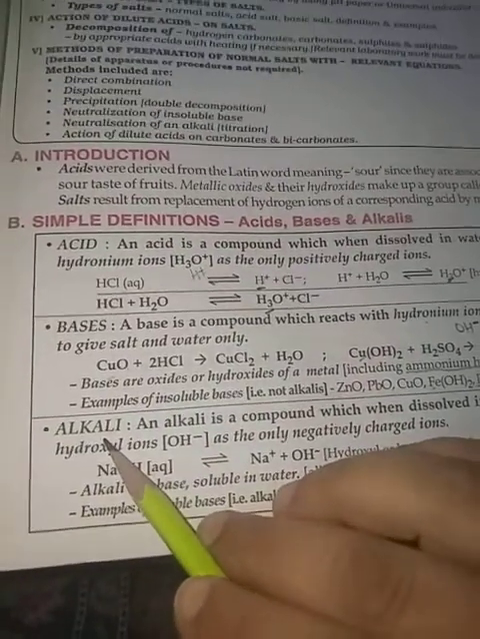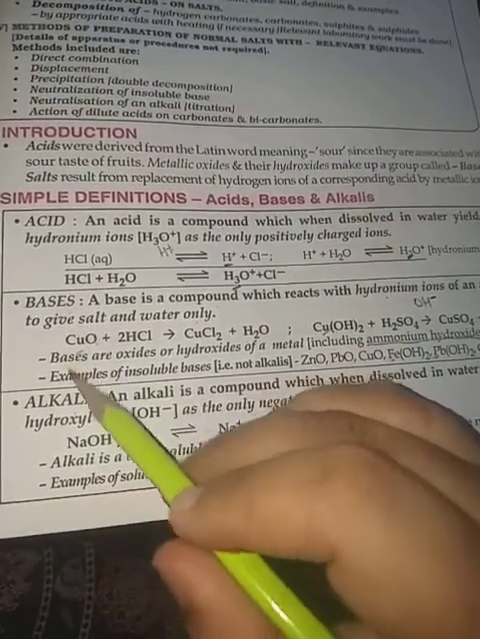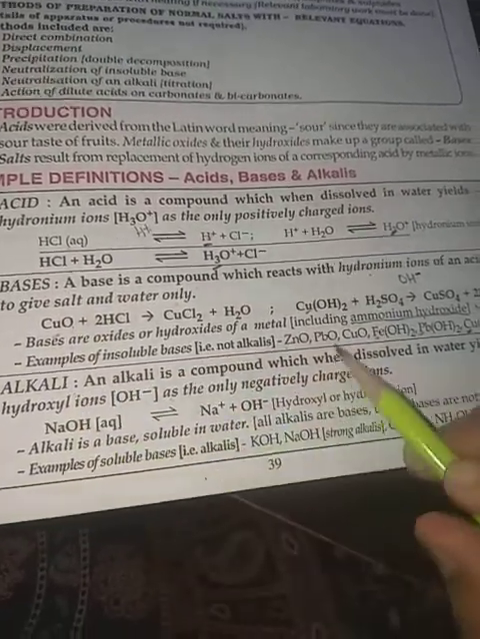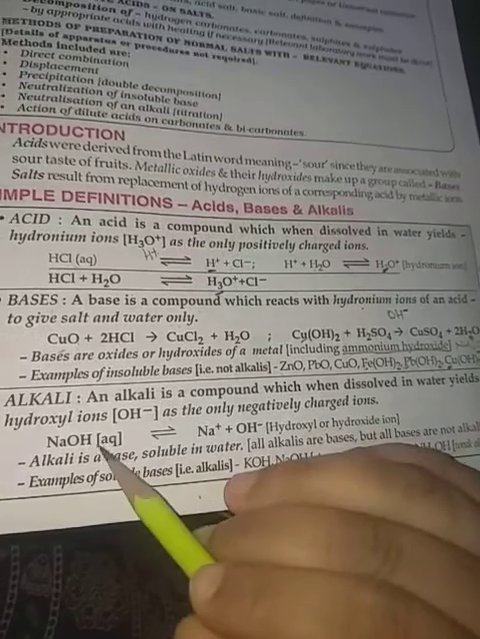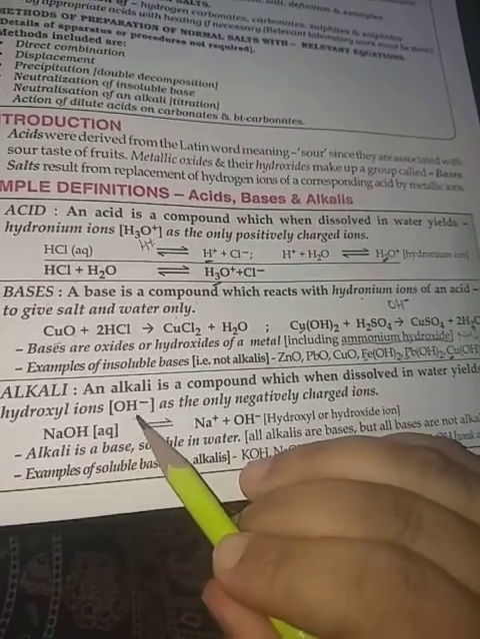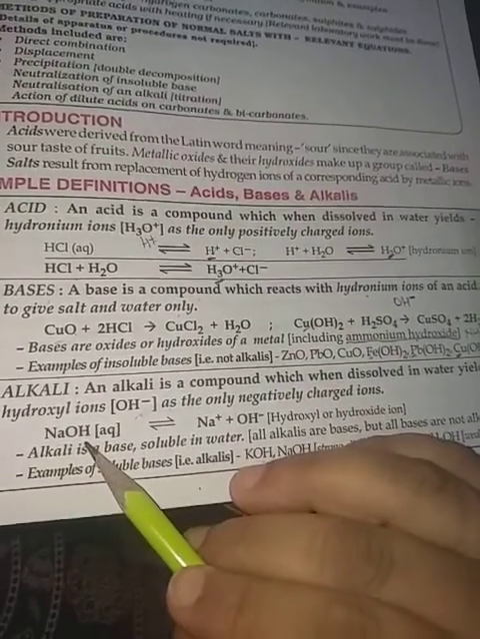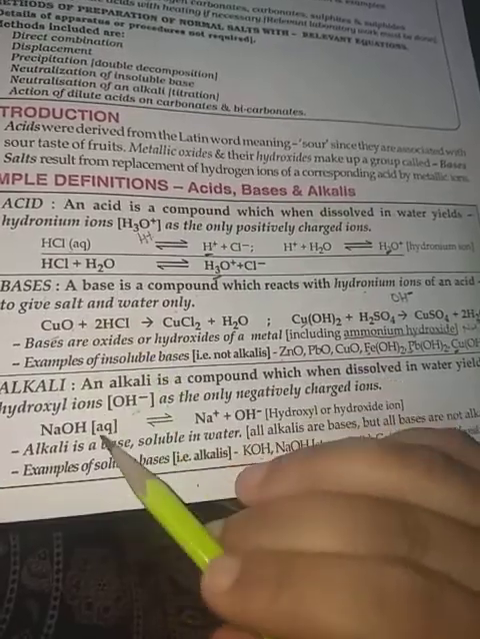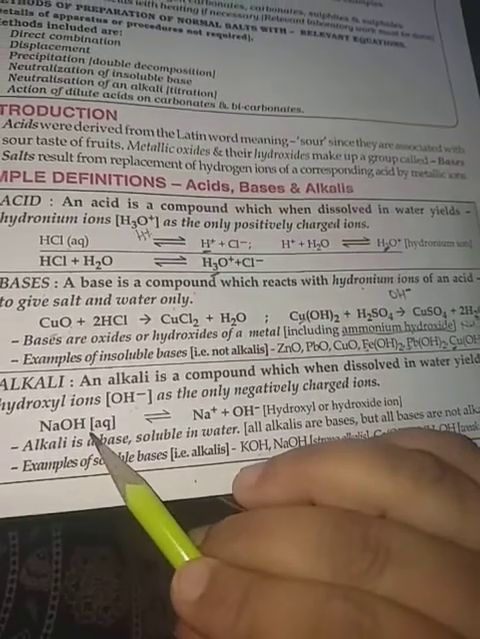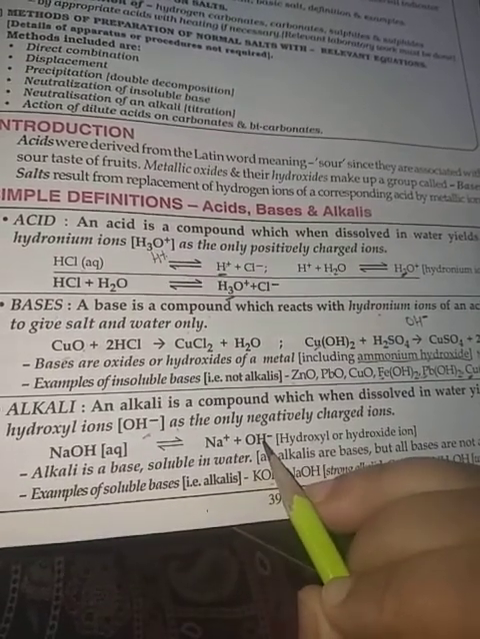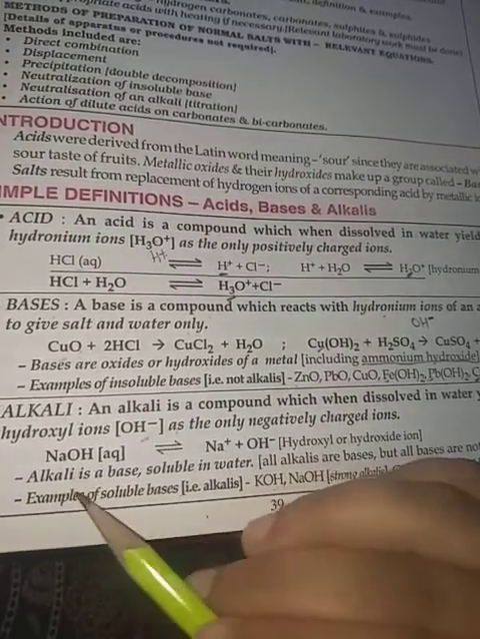Now alkalis. An alkali is a compound. Here we'll study the difference between bases and alkalis. An alkali is a compound which, when dissolved in water, yields hydroxyl ions OH- as the only negatively charged ions. Those bases which are soluble in water are called alkalis, and when they dissolve in water they give hydroxide OH- and the respective metal ion.